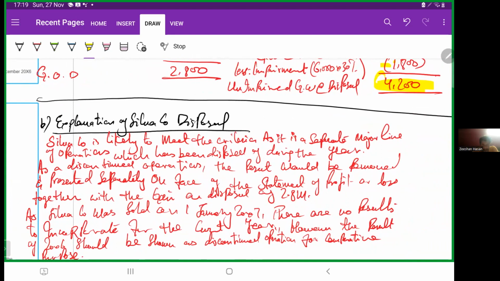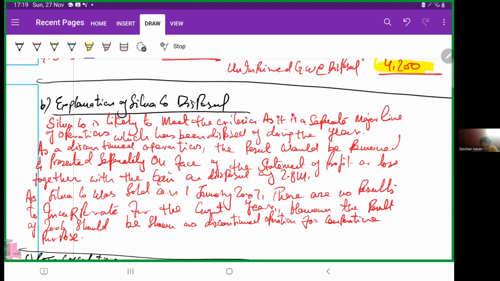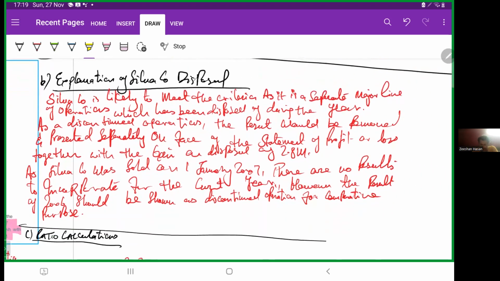The parent would be remained and presented separately on the face of the statement of profit or loss together with the gain on disposal of 2.8 million. As Silver Company was sold on 1st January X7, there was no result for the current year. However, the result of X6 should be shown as a discontinued operation for comparative purpose.